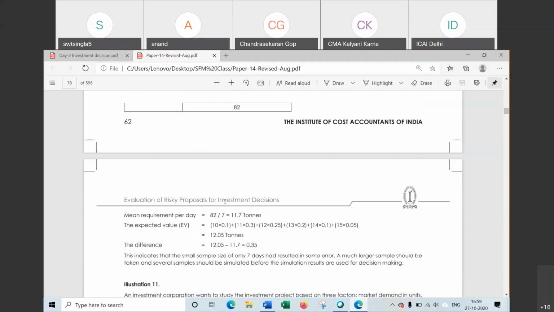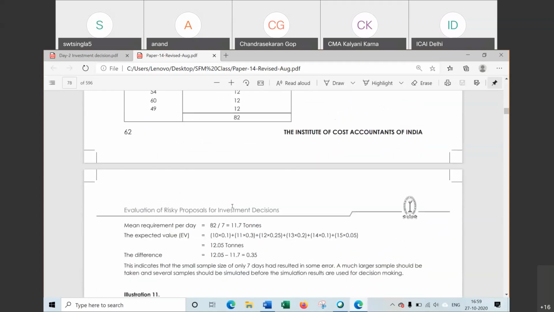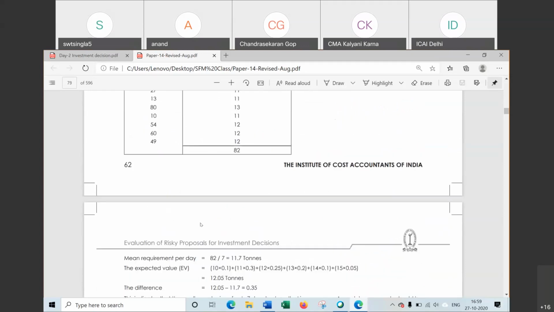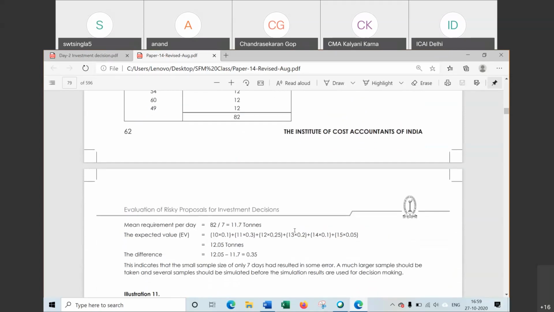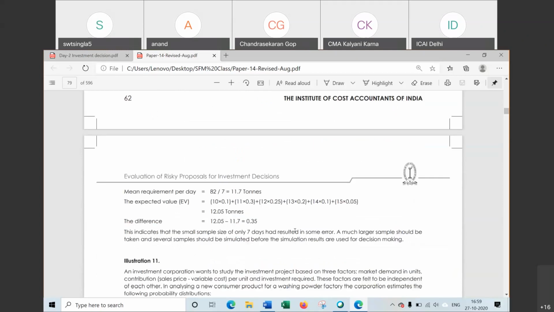So total is 82. Total demand 82. So mean value will be 82 divided by 7. Simple mean, 11.7 ton. Now what is the expected value?